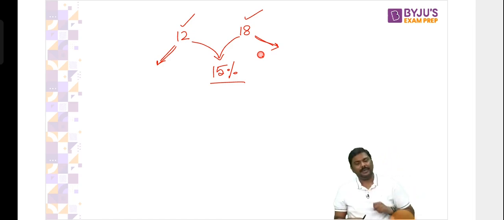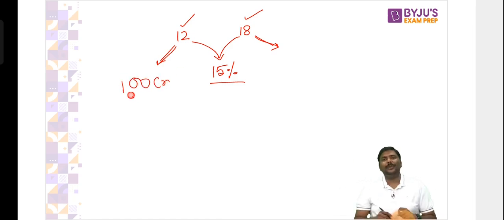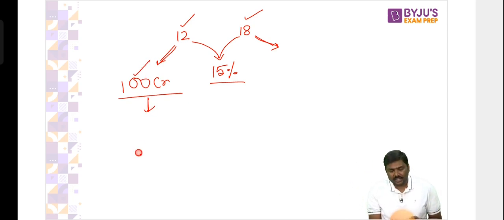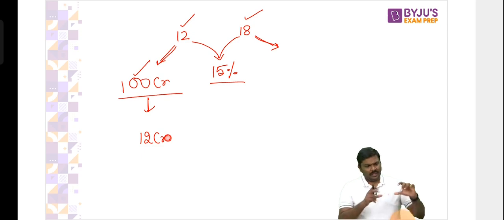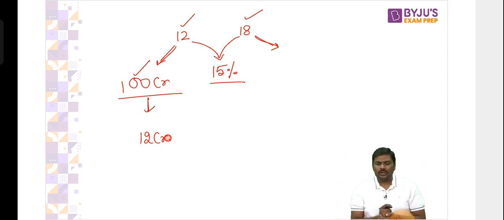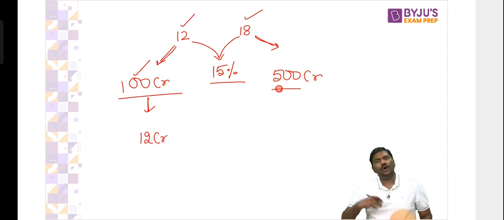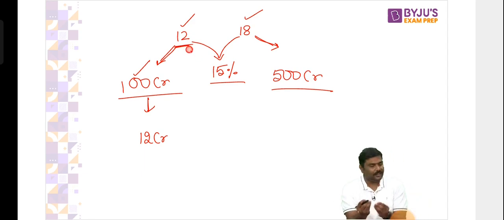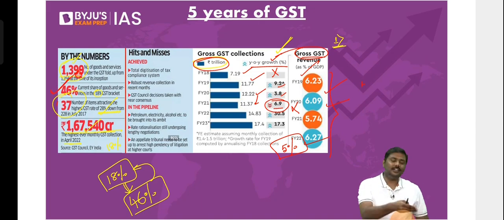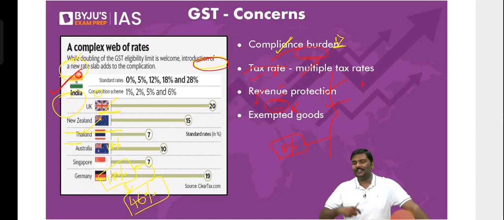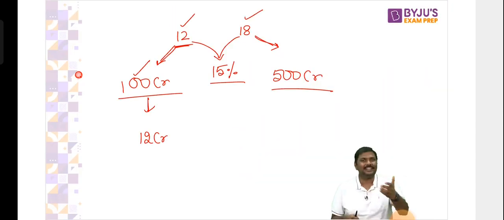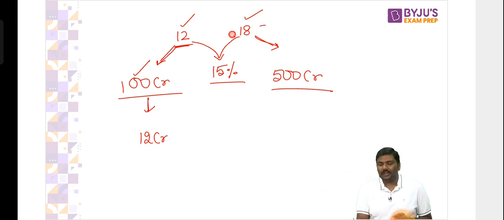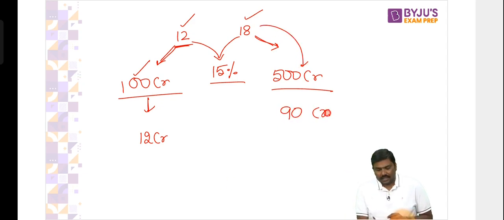Sir, what do you mean by that? Let me explain. Imagine under 12%, 100 crore rupees worth of goods and services are taxed. If you're going to tax 100 crore worth of goods and services, how much money will you collect? 12 crore rupees. Any problem? Let me know. 100 crore is the value, 12% of it is 12 crore. And under 18%, 500 crore worth of goods and services are sold. Now, many of you say, sir, how can you say under 18% the value is greater? Why have you forgotten the point that we have discussed? 46% of the goods and services valued are sold under 18% only. And that's a fact. I'm not making it up. So 18% of 500 crore will be how much? 90 crore rupees. So logic is simple.